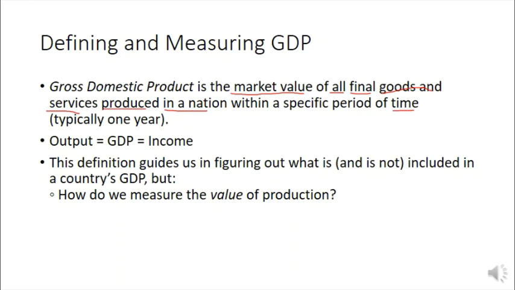For the next couple of slides, we're going to go over what each of these words means in context. Like I said, this definition is incredibly precise because it tells us not just what is in GDP, but also what isn't in GDP. It gets us a measure of national output, and also a measure of national income. It guides us in figuring out not only what is included, but also what is not included in GDP. There's a specific reason for this: it prevents the double counting of anything. So first, how do we measure the value of production?